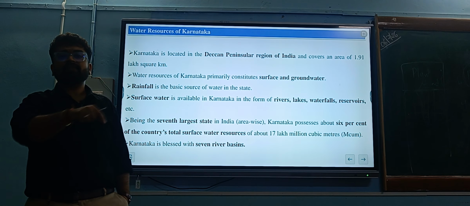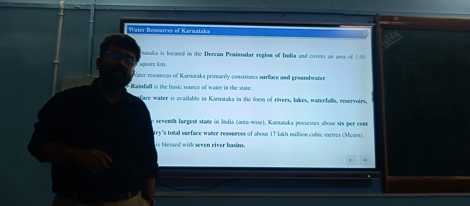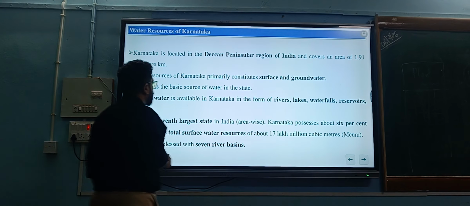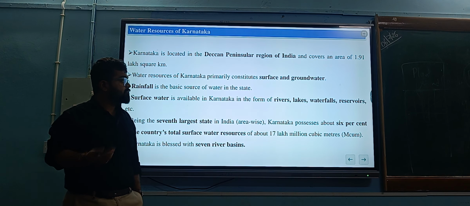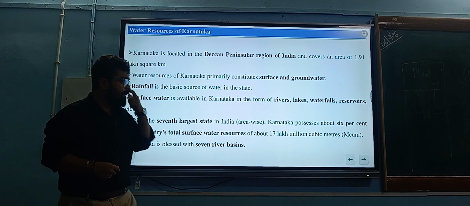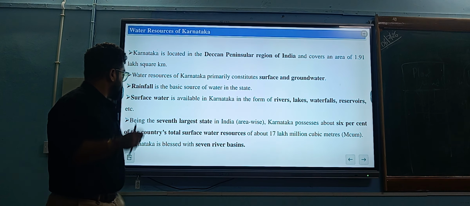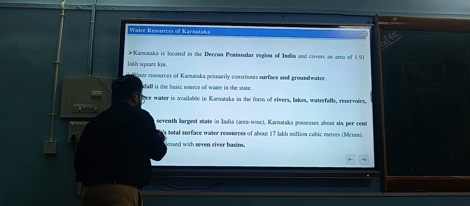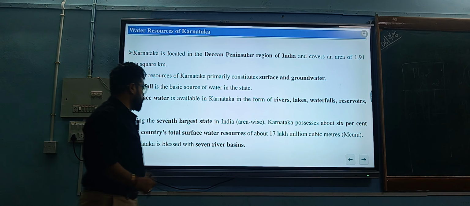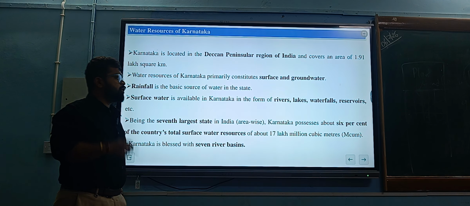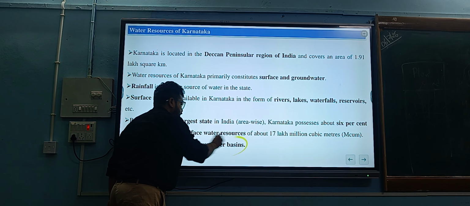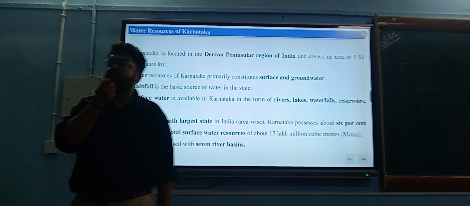After Rajasthan, it is Karnataka which has the highest arid land, which is completely dependent upon rainfall. The surface water is available in Karnataka in the form of rivers, lakes, waterfalls, and reservoirs. Being the seventh largest state in India, Karnataka possesses about 6% of the country's total surface water resource. So remember, Karnataka possesses 6% of the country's total water resource, and it is about 17 lakh million cubic meter. Karnataka is blessed with seven river basins.